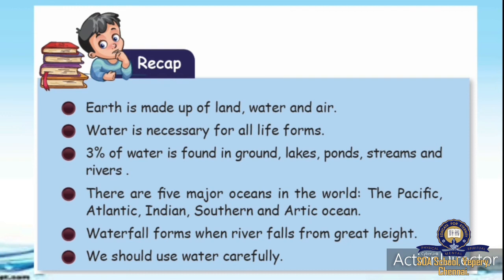Okay children, these are the things we studied in this chapter. We studied about the hydrosphere. What is the hydrosphere? Hydrosphere is water on Earth. We studied about types of water bodies: ocean, sea, river, lake, bay, gulf, lagoon, strait, all these things. And we studied about the importance of water, how we have to safeguard water, and the ways to protect water.